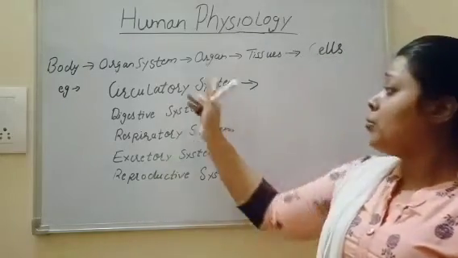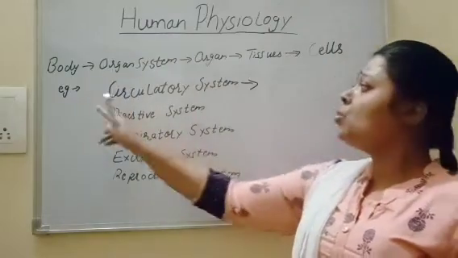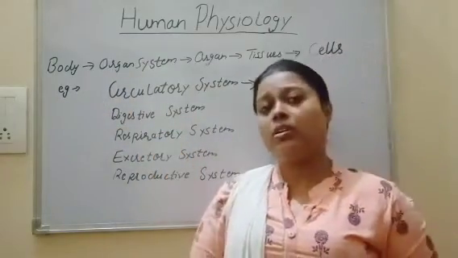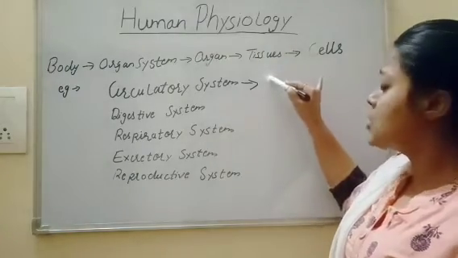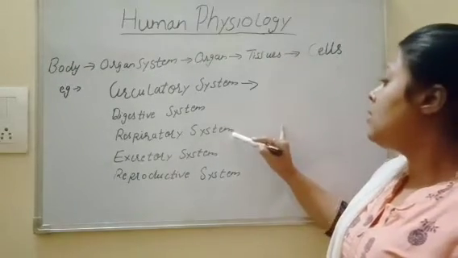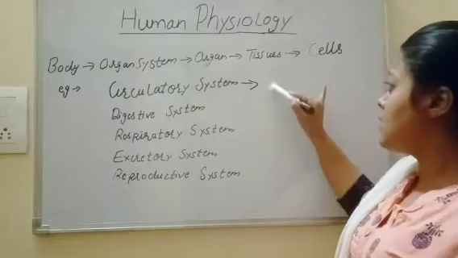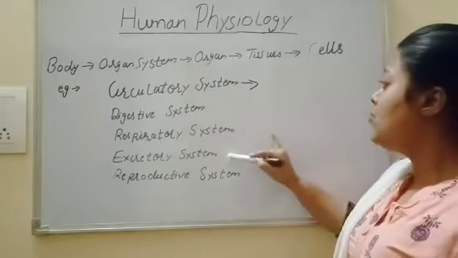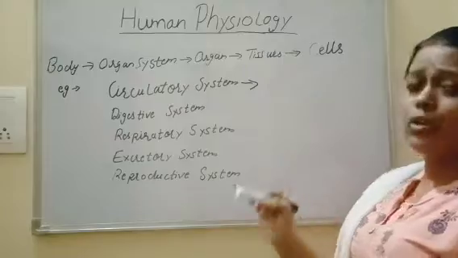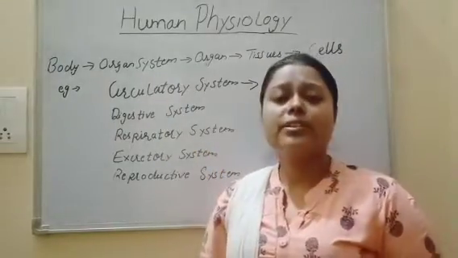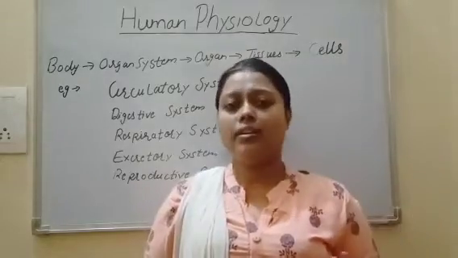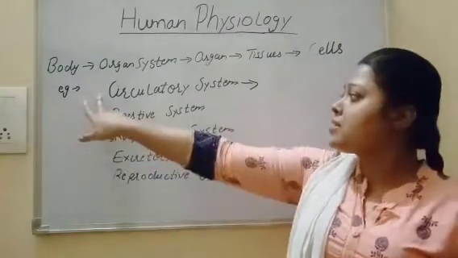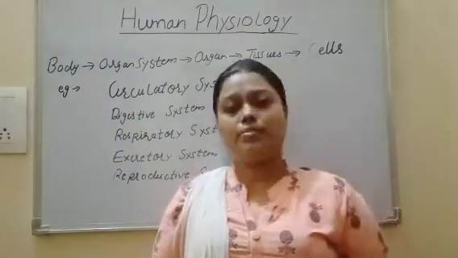But today I am going to discuss only the circulatory system. Why? Because the nutrients which we get from the digestive system, from the food, and the gases, oxygen and carbon dioxide, and the waste products, are all circulated in the circulatory system with the help of blood vessels and heart.